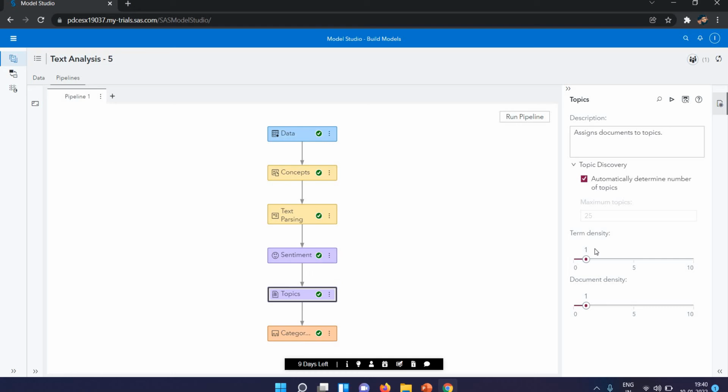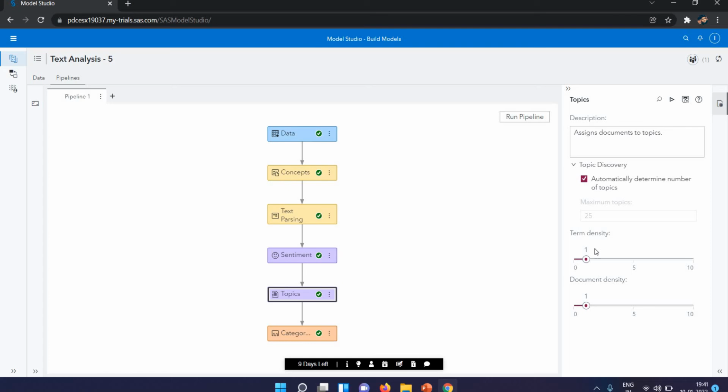For each topic in the document collection, the topic calculations compute a weight for each term, indicating the influence of the term on the topic. If the absolute value of the term weight is above the cutoff, the term is included in the topic. Terms that have absolute weights below the cutoff are not included in the topic.